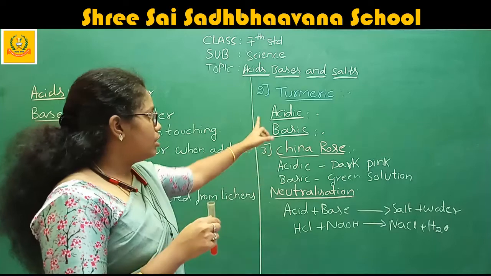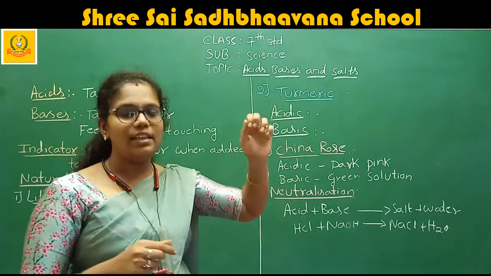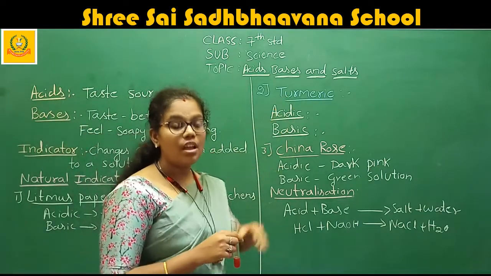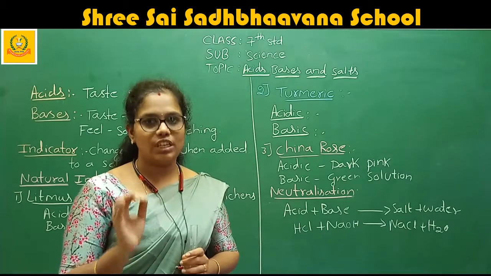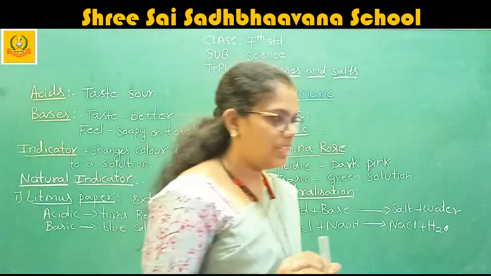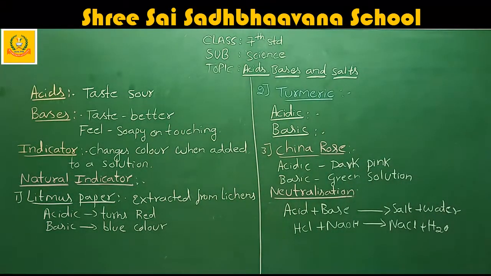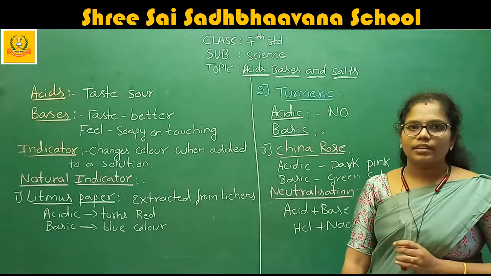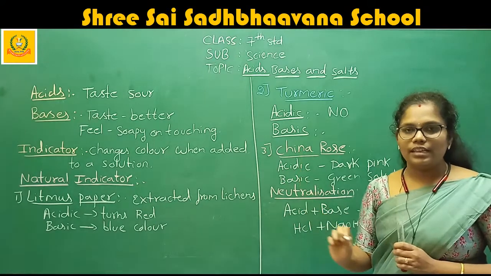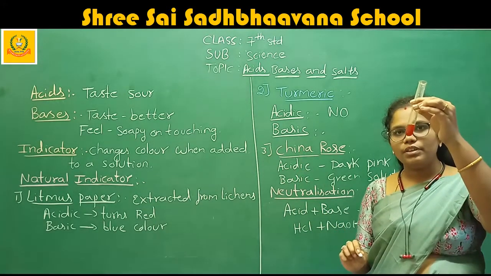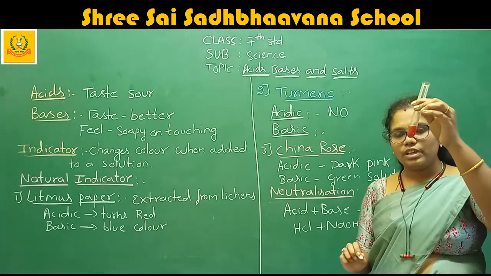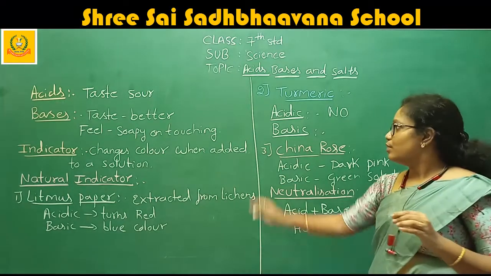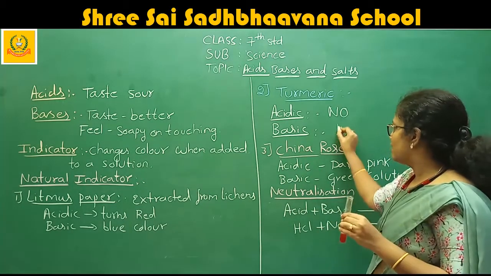Okay, the first one, what I said, I forgot to tell into the base, but I said into the acid. Just make the correction of that. When you add any acid to the turmeric solution, nothing will happen. That means no changes will take place. In the acidic, no color change takes place. But when I add some base, I just add the washing soda, right? How is the color changed? Therefore, for the base, the color is changed to red.